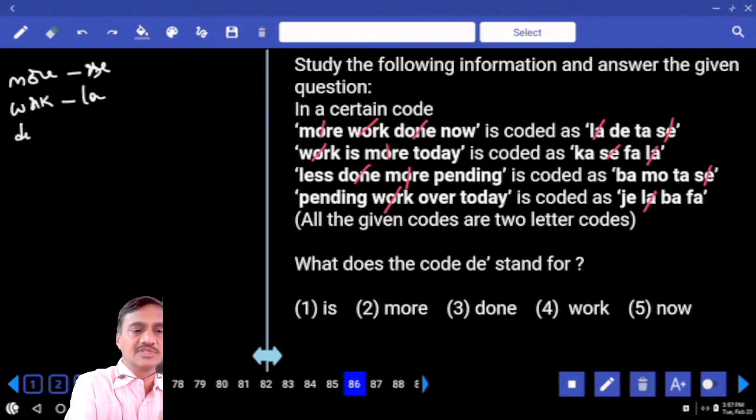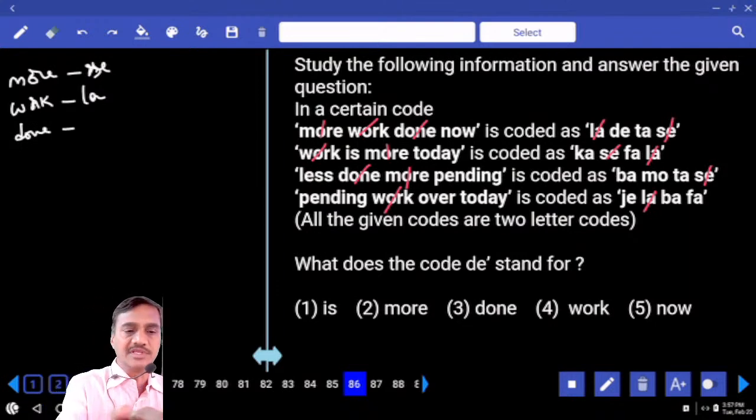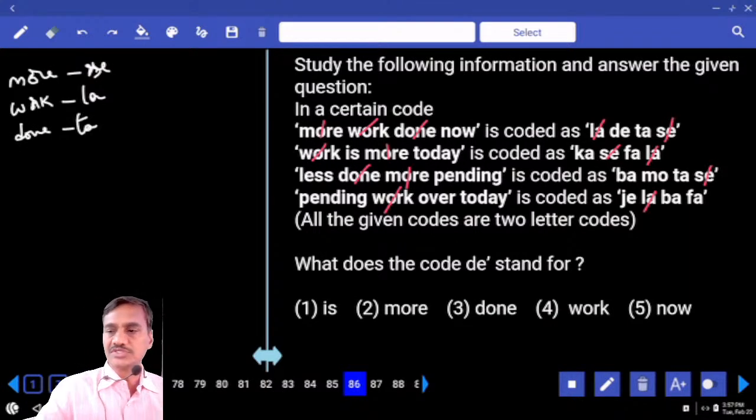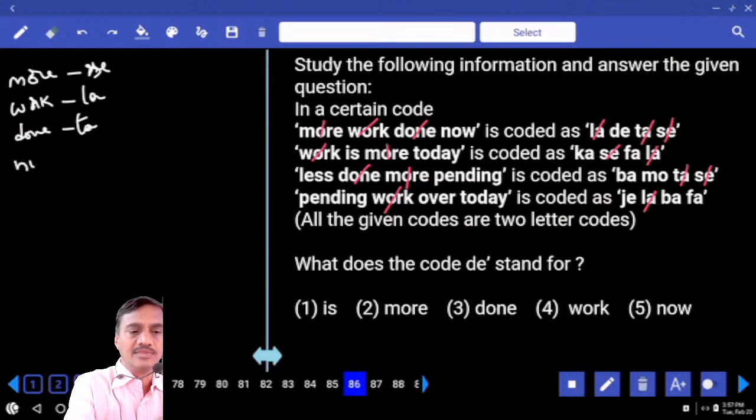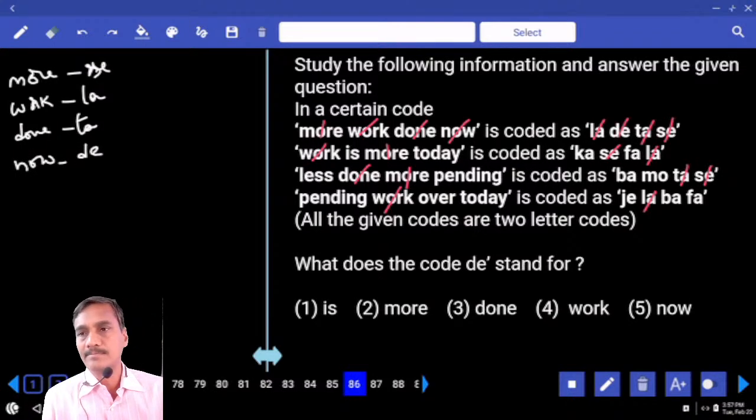As done is the word that is common, the code that is common between these two is TA. The code for done is TA. And in the first statement, now is the word, and what is the code? DE. The code for now is DE. Clear now? Now is DE.